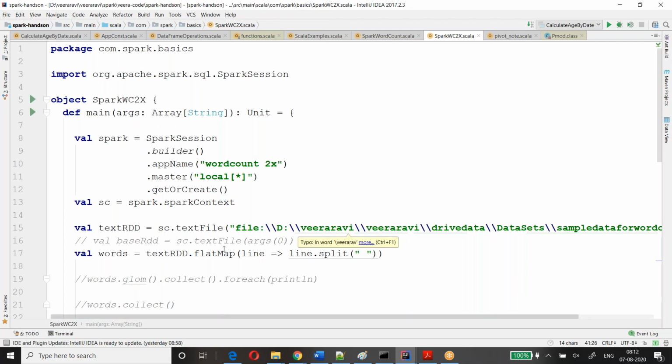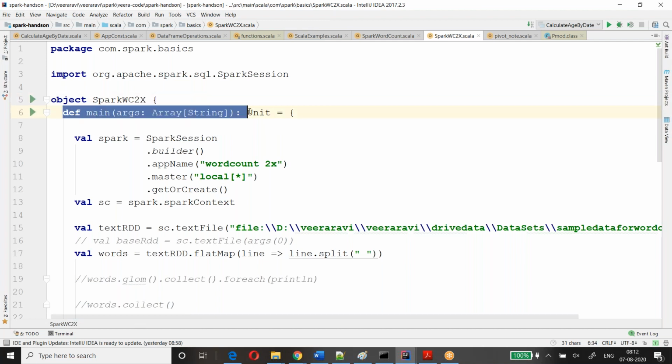Okay. If you look at the program, like other Scala programs, your Spark application will also start or enter from the main method. Main is the entry point to your Scala applications. Once it has entered the Scala application,